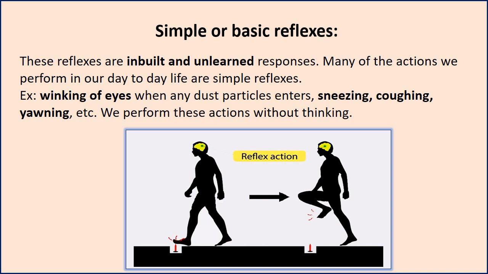Some examples of simple reflexes are contraction of muscles in response to stretching and blinking of eyes when the cornea is touched, and then salivation at the sight of food. These are all some of the examples. Then winking of eyes when dust particles enter into the eye, that is, automatically our eyes are winking. And then sneezing, coughing, yawning, these are all some of the examples of simple reflexes.